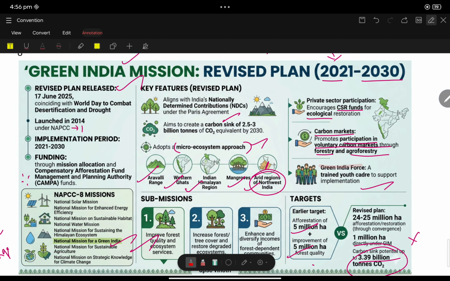Though it is factual, earlier there was a question on carbon sink with respect to data that was correct. So we can expect a question. If they ask, 3.39 billion tons of CO2 carbon sequestration is the aim of the Green India Mission. The Green India Mission is very much important.